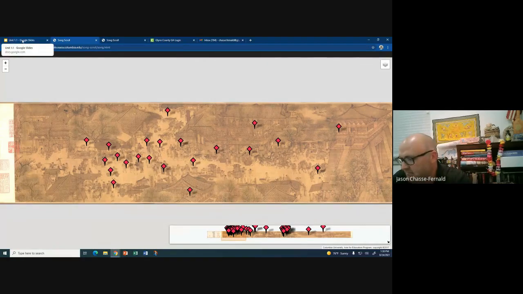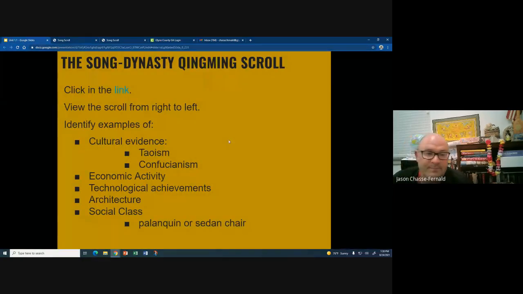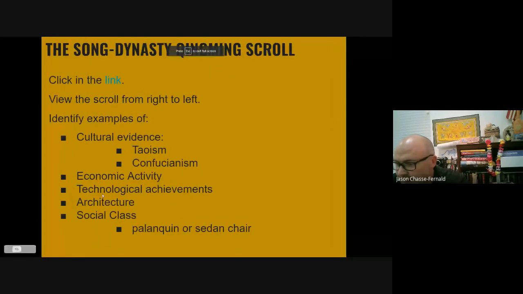Being portrayed in a real life snapshot of what life would have been like during the Song era. Right? So I would highly encourage you to spend a few minutes just trying to look at what's going on and seeing the types of activities, and see if you can identify some unique things yourself. All right. I'm going to continue with this, and you're welcome to spend more time on that scroll if you'd like.